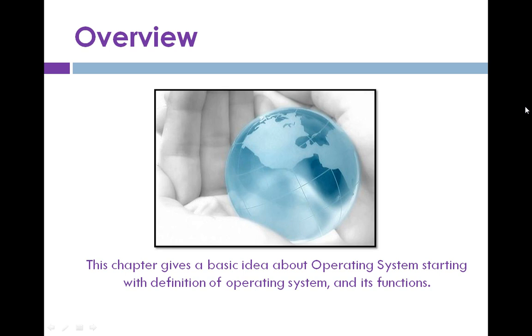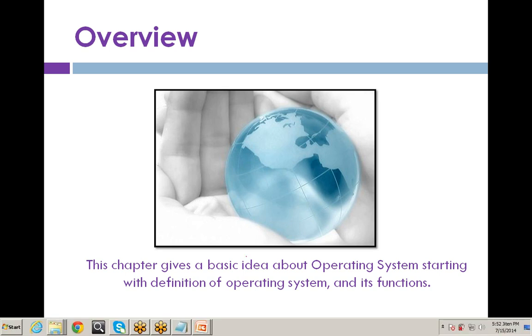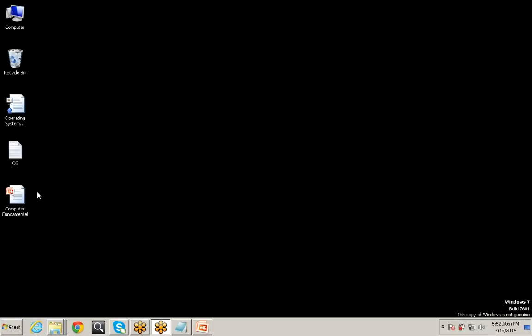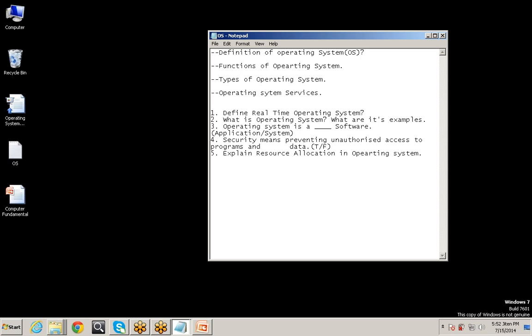So again, starting with the operating system, that is your OS. This chapter gives you a basic idea about the operating system, starting with the definition of operating system. This is the main concept. Today's topics are, first of all, the definition of the operating system, that is, what is the definition of operating system. And the short form of operating system is OS, right?